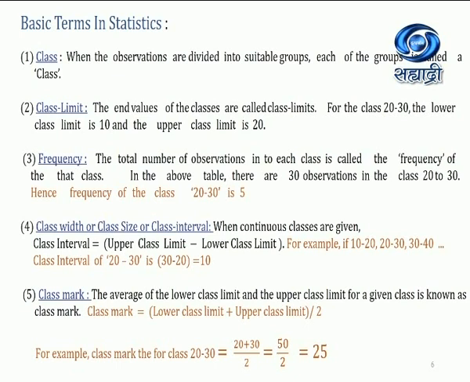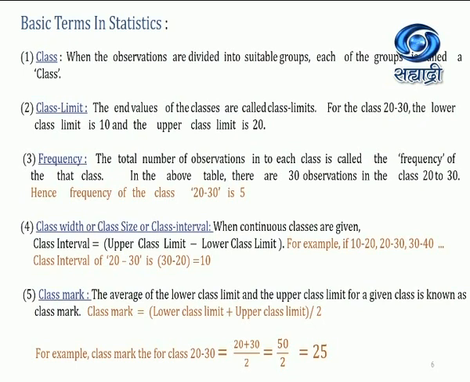Frequency. The total number of observations in each class is called the frequency of that class. Within 20 to 30, we need to consider the number of responses we got from the students. Suppose we have 21, 25, 26, 28. All these weights of the students fall between 20 and 30. Suppose I got 5. So the frequency is 5, because 5 students are there in the class 20 to 30.